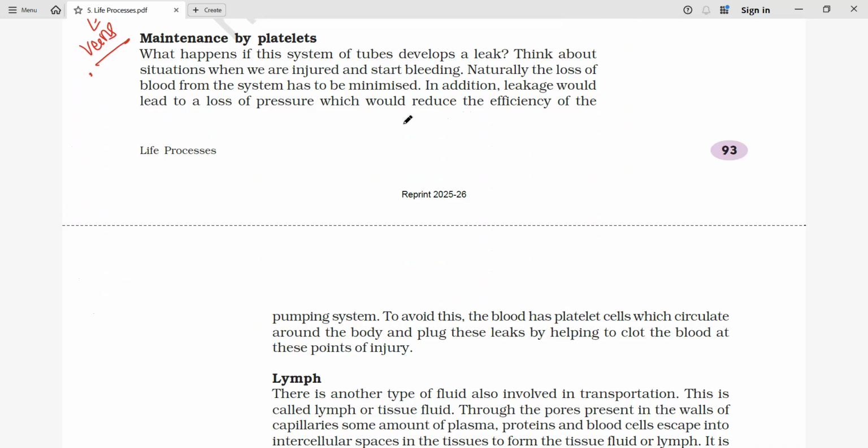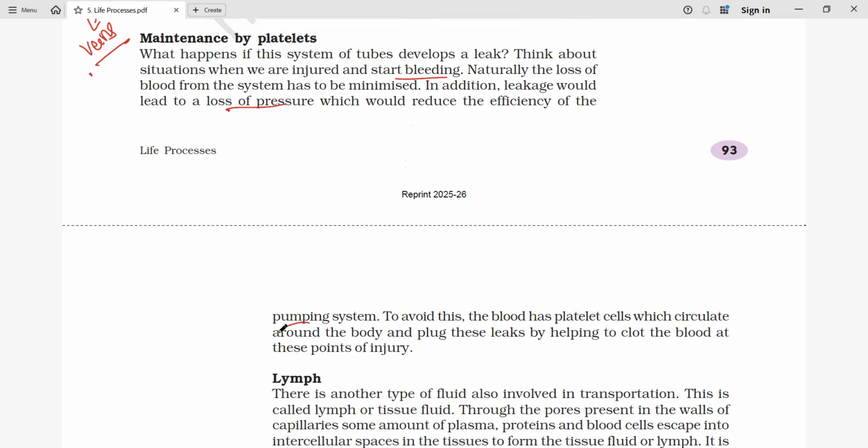Now when a person is injured, when our blood vessels are ruptured, we feel that bleeding starts. In the initial condition it's okay for some time, but clotting of the blood should take place. Otherwise leakage starts, we lose blood, there is a loss of pressure, and finally it reduces the pumping.